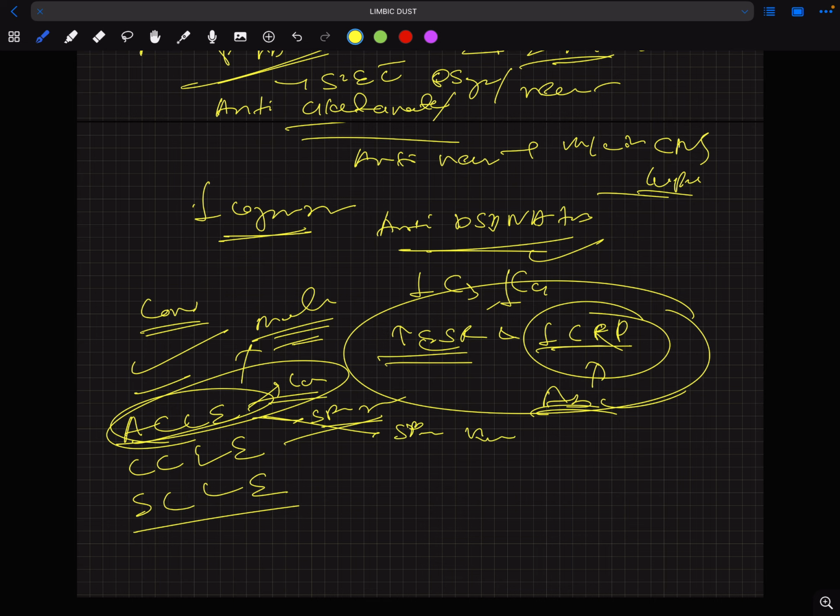It spares the nasolabial fold. It spares the knuckles. Another is toxic epidermal necrolysis, which is a severe form of SCLE. And CCLE is discoid lupus. Discoid rash is seen here, and scarring lupus is seen in discoid lupus.